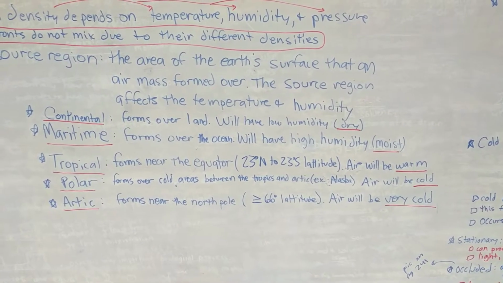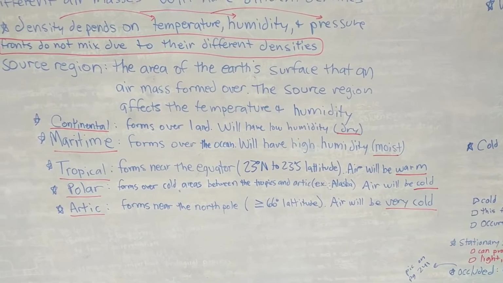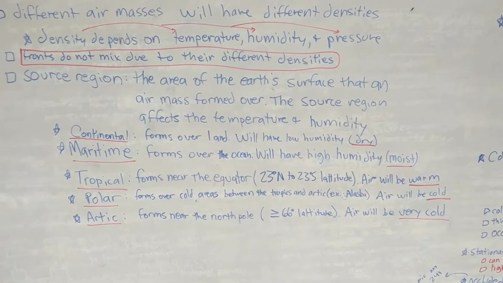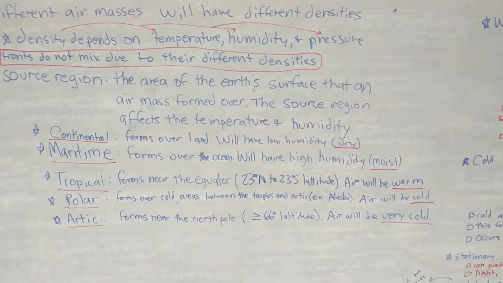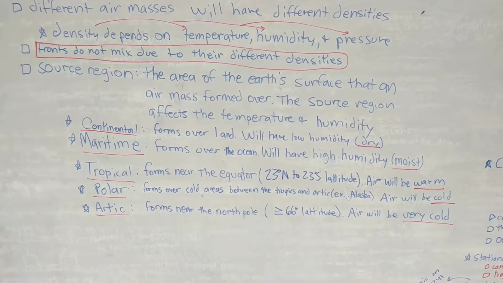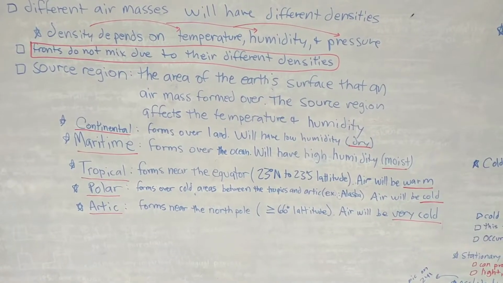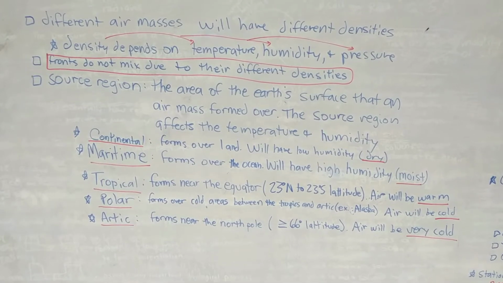Arctic forms near the North Pole. That's greater than or equal to 66 degrees latitude. Look at a map, guys. Find your tropic lines and your Arctic Circle line, okay? Polar means it forms in the cold areas between the tropics and the Arctic. An excellent example of this would be Alaska, okay? Even though Alaska will also include the Arctic.